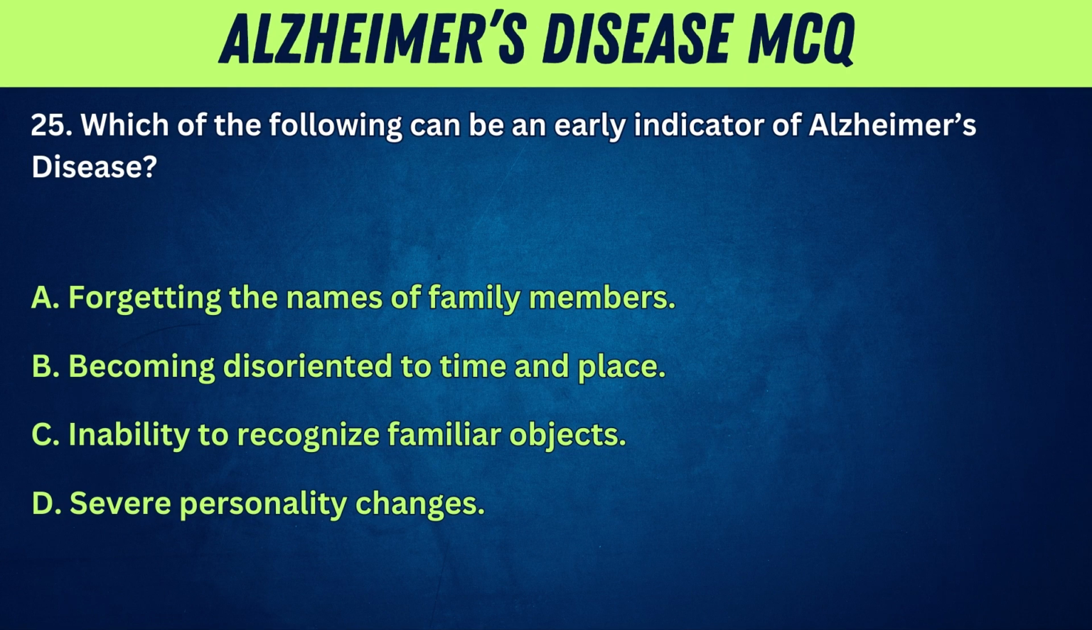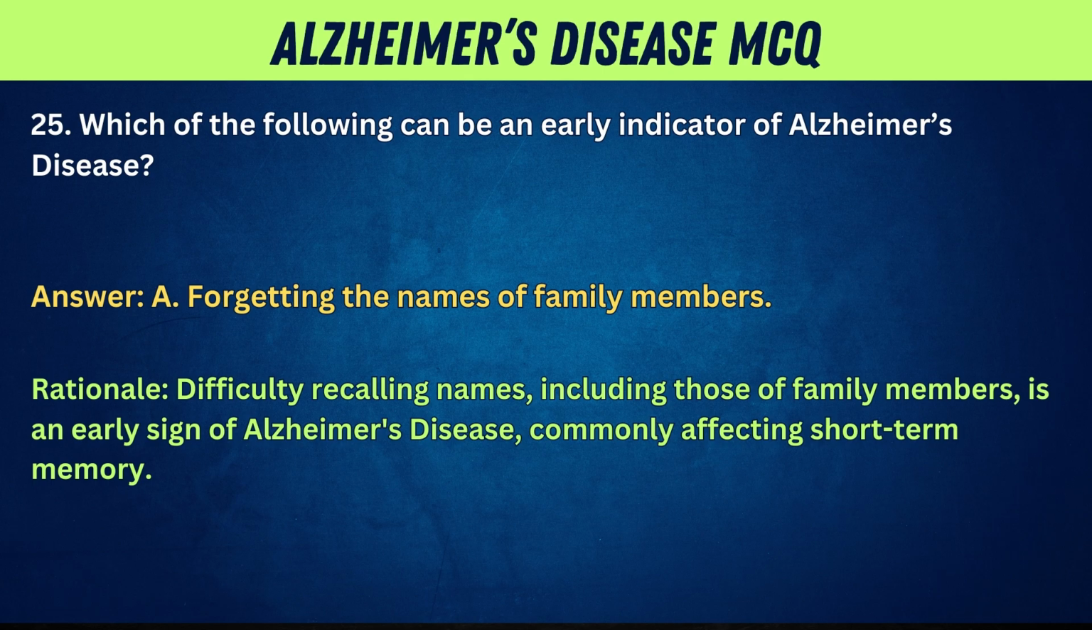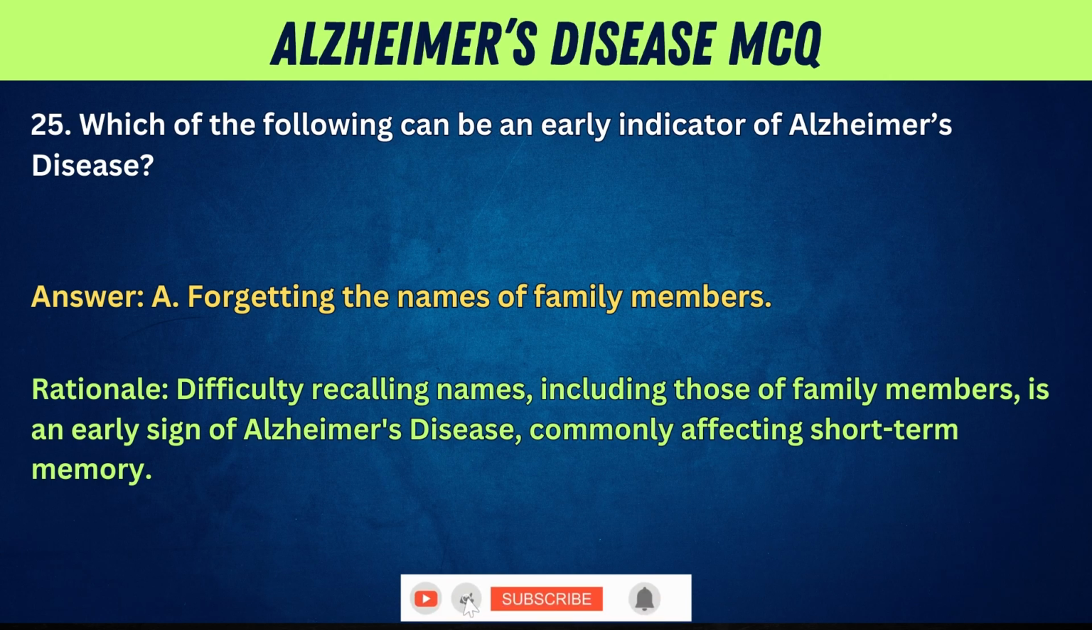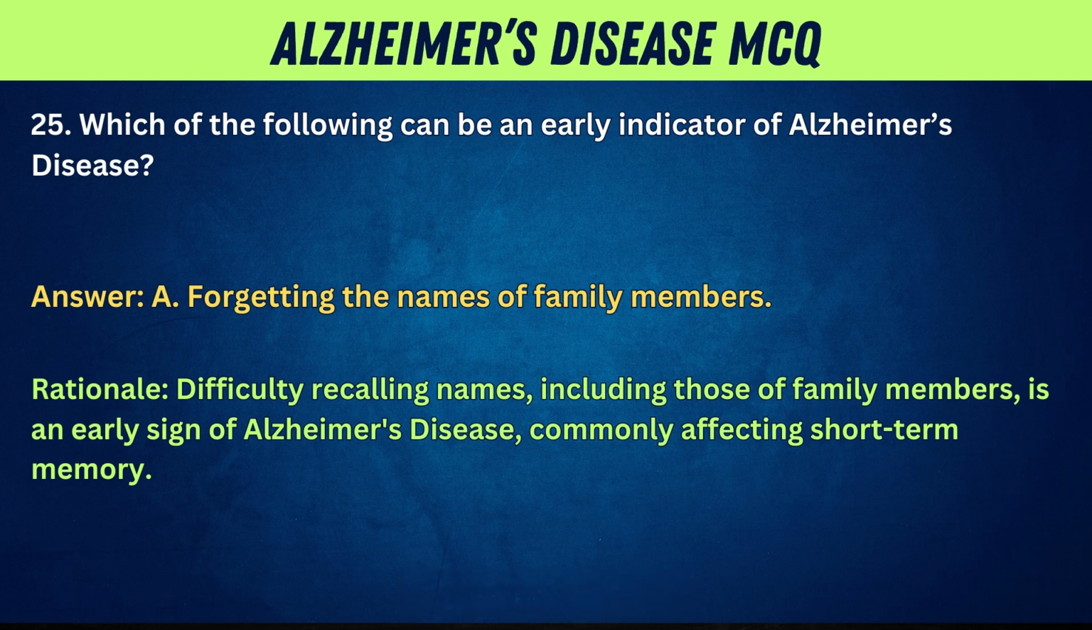25. Which of the following can be an early indicator of Alzheimer's disease? A. Forgetting the names of family members. B. Becoming disoriented to time and place. C. Inability to recognize familiar objects. D. Severe personality changes. Answer. A. Forgetting the names of family members. Rationale. Difficulty recalling names, including those of family members, is an early sign of Alzheimer's disease, commonly affecting short-term memory.